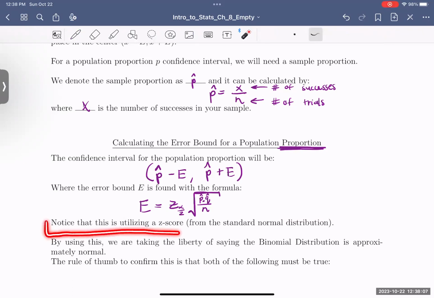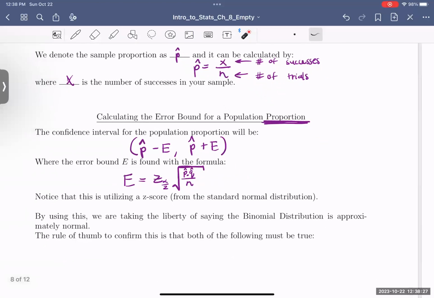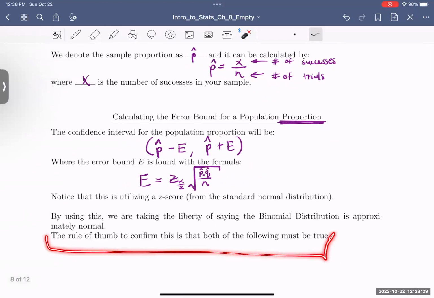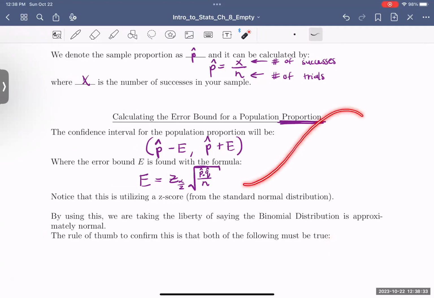I added this note. Notice that this is a z-score. This is the same as when we did the confidence interval for a population mean and we knew the population standard deviation. The reason is that for a binomial distribution, as long as our rule of thumb, which I'll discuss in a minute, is true, we have a normal approximation.